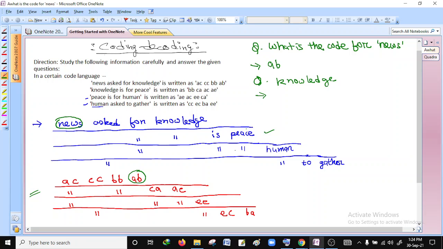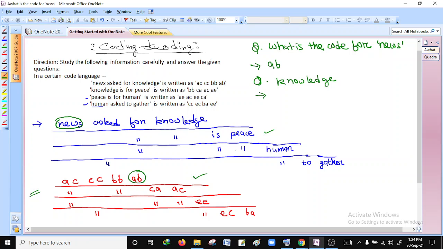Knowledge is in the first sentence, so you look in the first row of the first code. Here you can see this is AC, this is CC, this is BB, but you have to look at how many common signs are below knowledge. There is only one common sign, and it is in the second sentence.